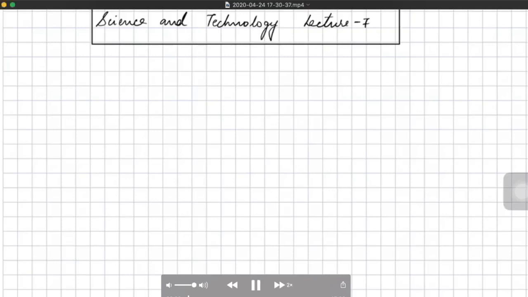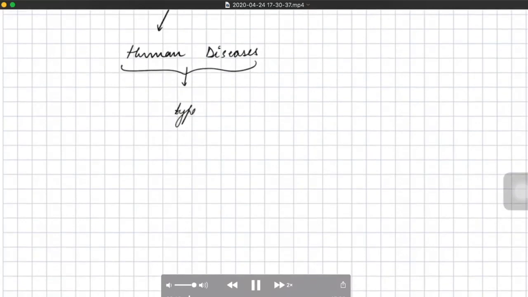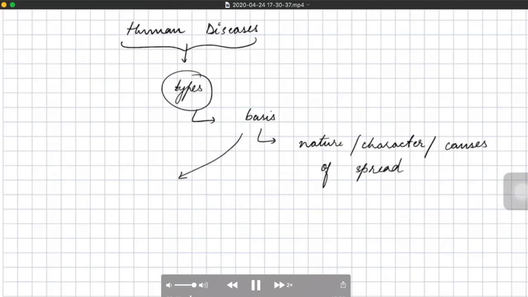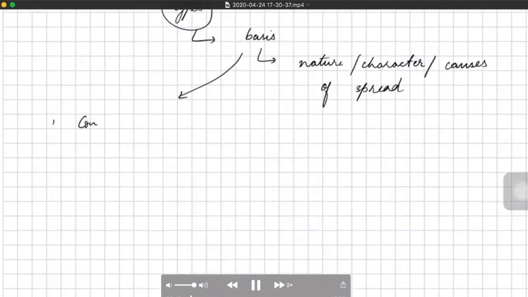So let's begin. In this lecture, lecture 7, we are going to discuss human diseases. If we have to classify human diseases into certain types, the basis for classification is generally the nature, character, or the cause of the disease. On this basis, we can classify human diseases into congenital human diseases.